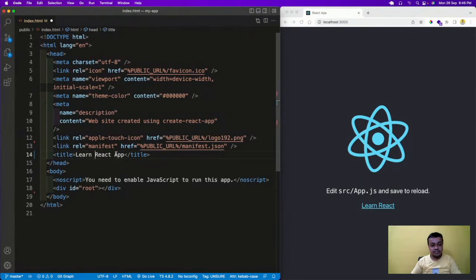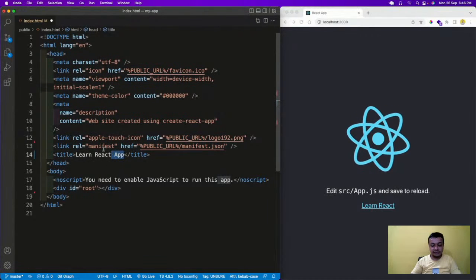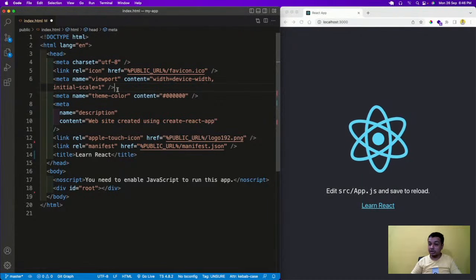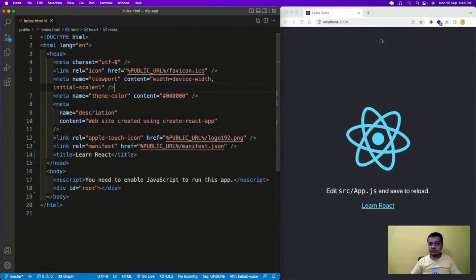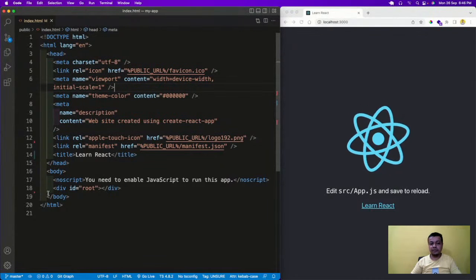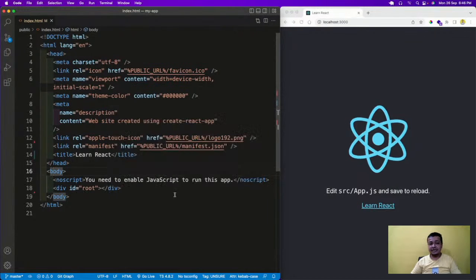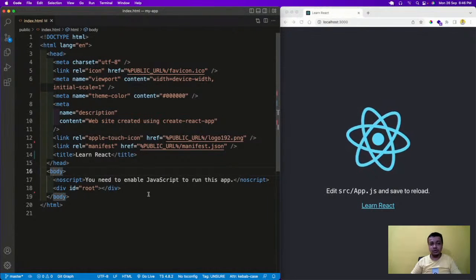Learn React. If I save it, see, I told you there is hot reloading already there. You don't have to install something like Live Server. See, Learn React has been done here. So the title and all is there, but the body, you see the body is very small. I have a div with id root. So what is this div with id root?